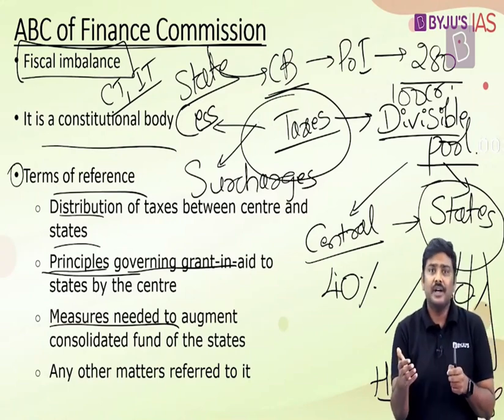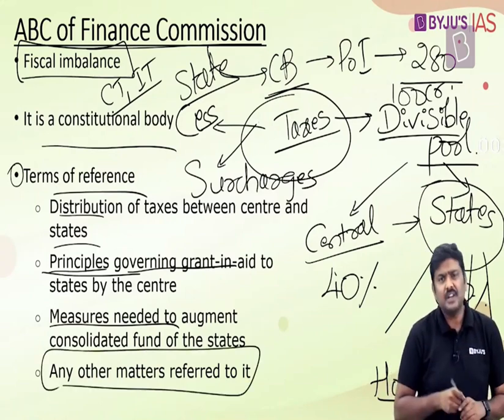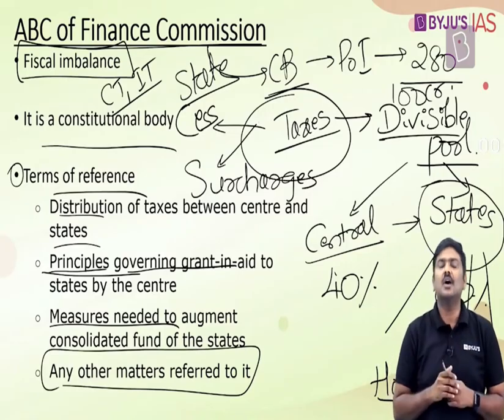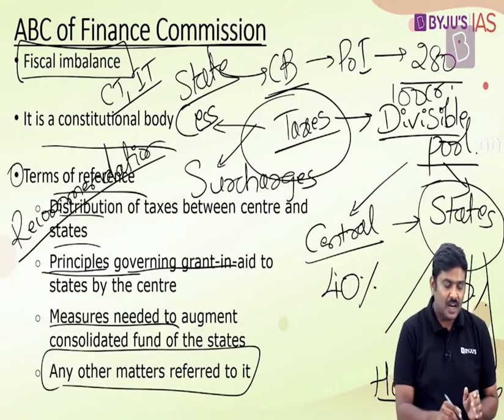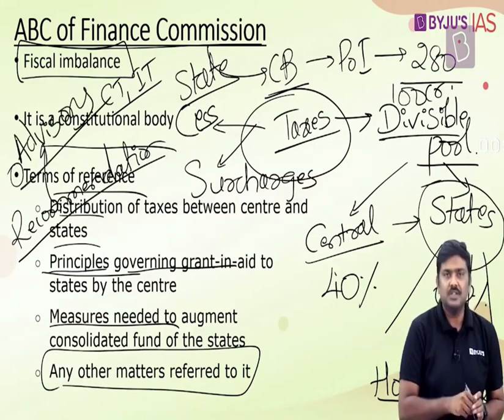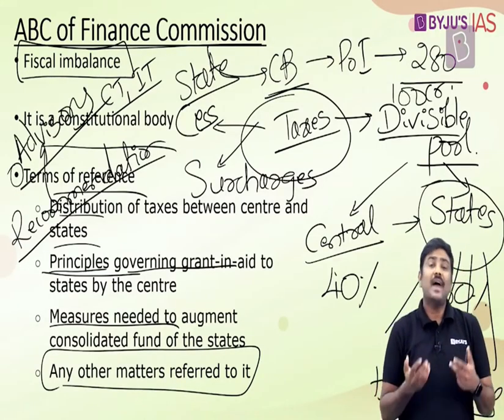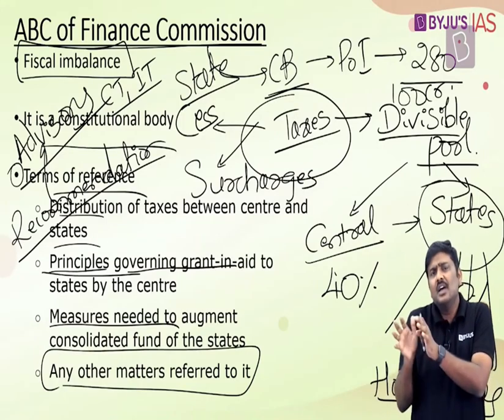So the distribution or the money that is allocated to the third tier will also be much higher. And any other matter which is referred to the Finance Commission will have to be studied, and a recommendation given to the central government. Now, when I say recommendations, please make a note of this point. Whatever recommendations are provided by the Finance Commission to the central government are just advisory in nature. These are not binding on the central government. Whether to accept or reject them is absolutely left to the central government.